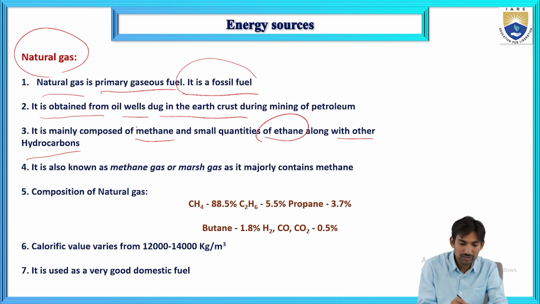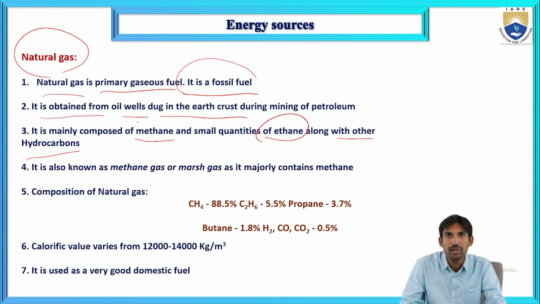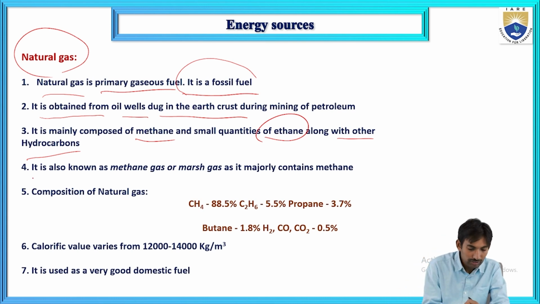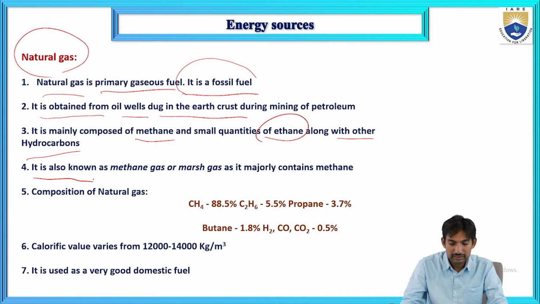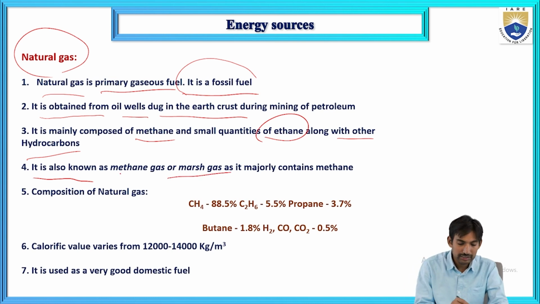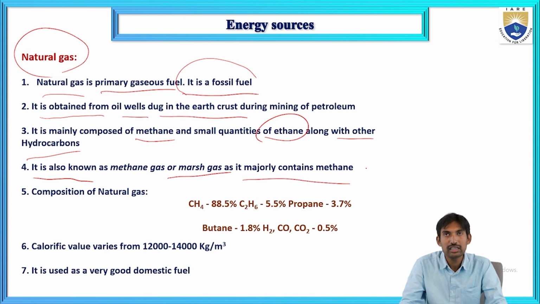The main composition of natural gas is methane. The primary content is methane, and the secondary contents are ethane along with other hydrocarbons present in the natural gas. It is also known as methane gas or marsh gas. It majorly contains methane.